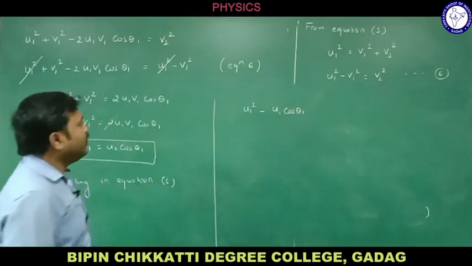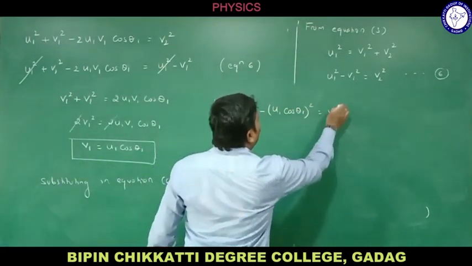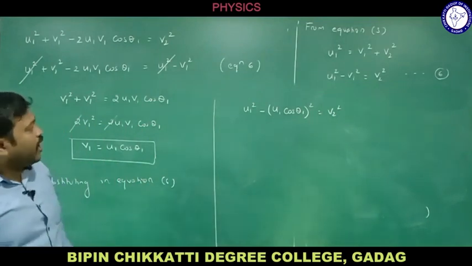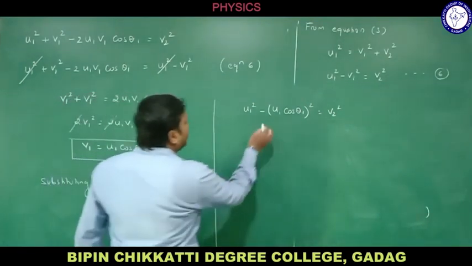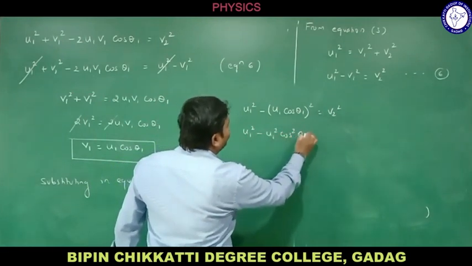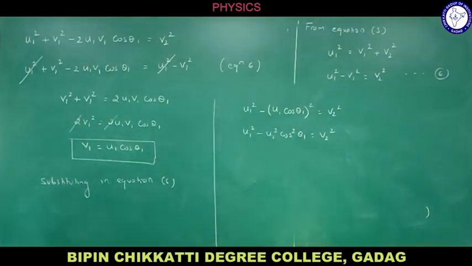Shall I write like this? U1 cos theta 1, that squared, is equal to V2 square. So what do you get? U1 square minus U1 square cos square theta 1 is equal to V2 square.